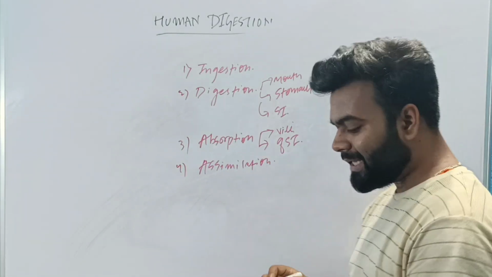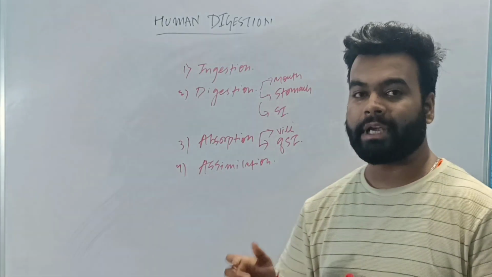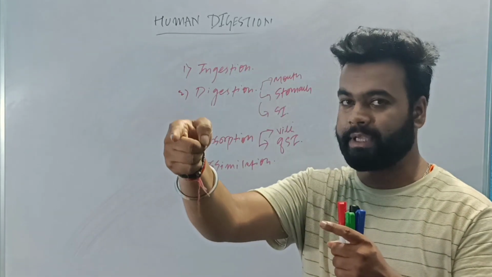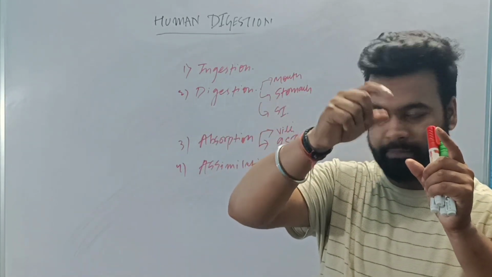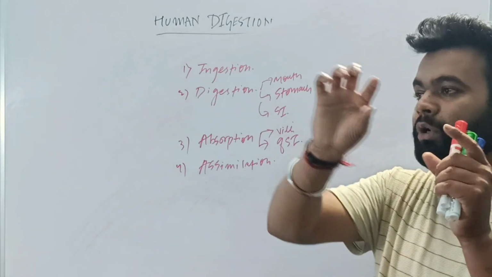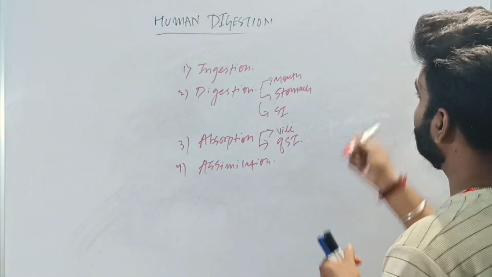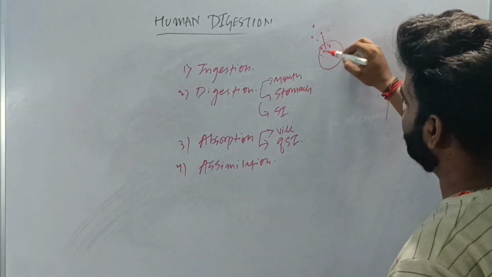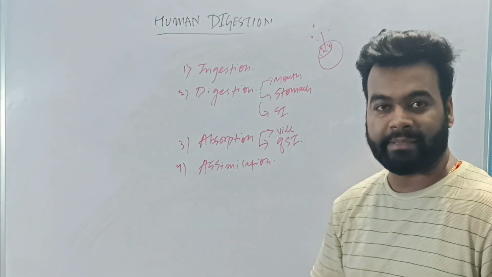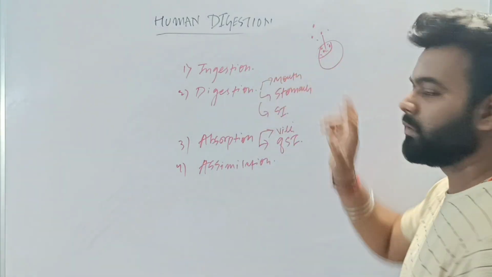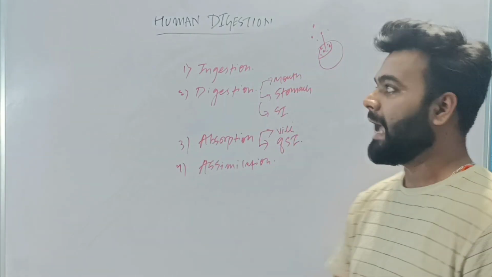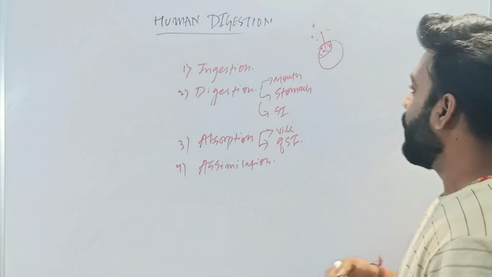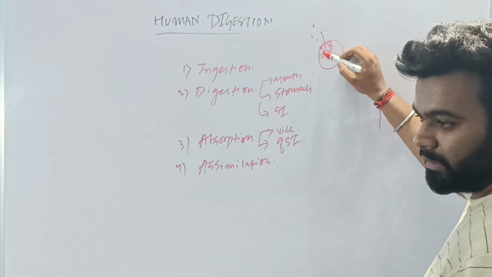Assimilation. Now what is assimilation? Assimilation is nothing but after the food is absorbed in the small intestine by the villi and transferred to the blood vessel, and the blood present in the blood vessel takes the food to different cells. Now when the cell receives the food particles, it will assimilate it inside the cell. Assimilate means it will take the food which it is getting and keep it with the cell, right? Why will it keep the food with itself?